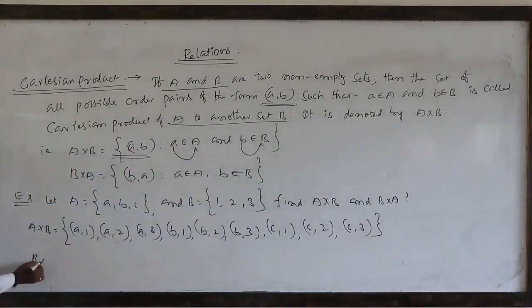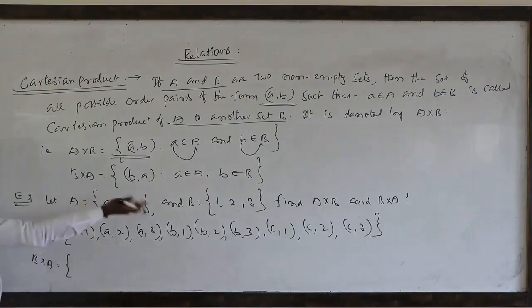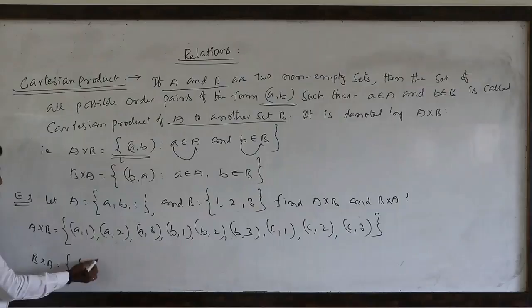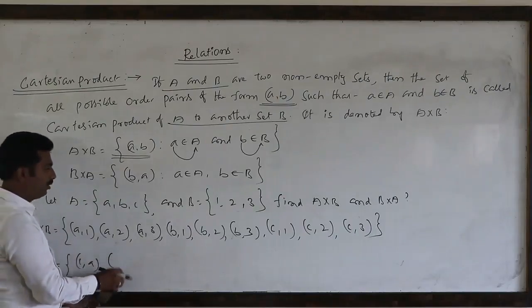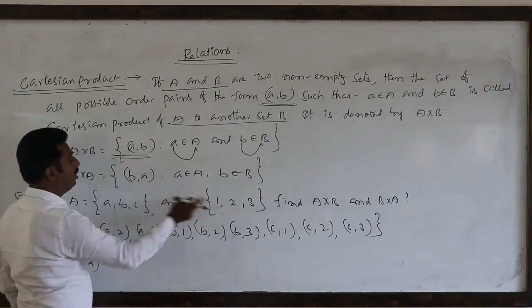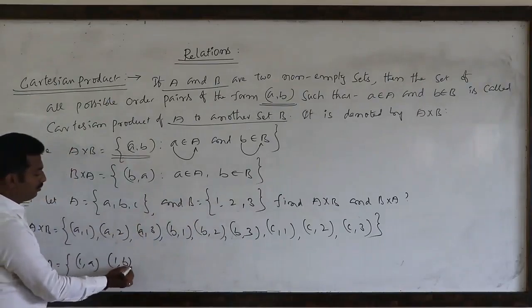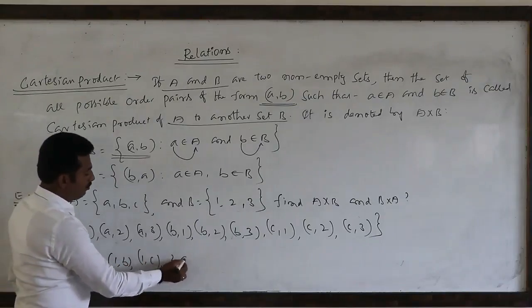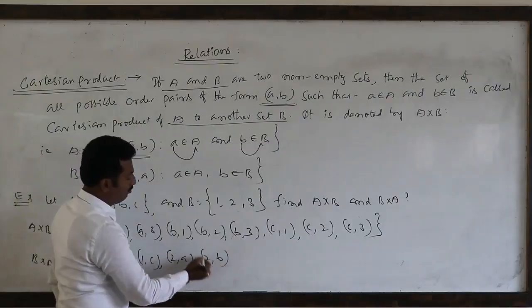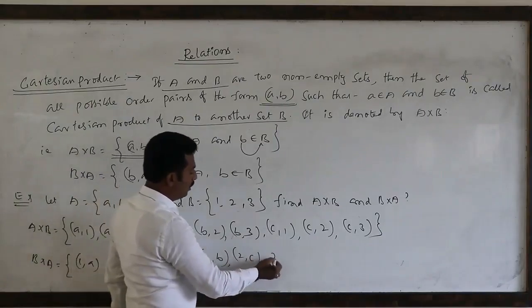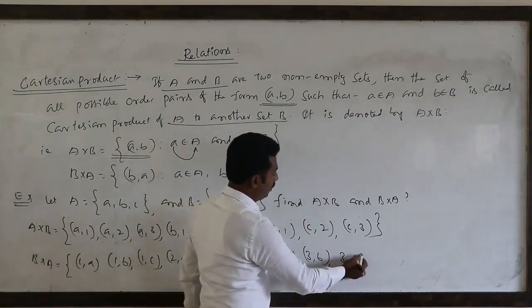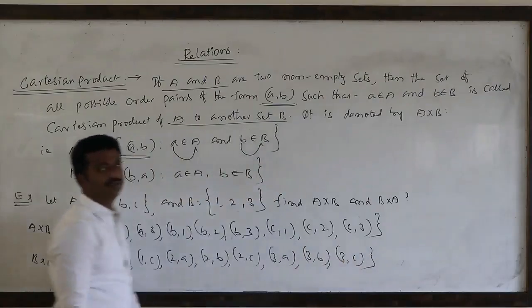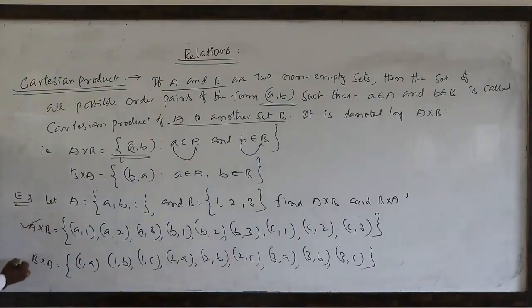Then similarly B cross A we will calculate. B cross A means (1,a), just interchange it. (1,a), (1,b), (1,c), (2,a), (2,b), (2,c), (3,a), (3,b), and (3,c). So these are both A cross B and B cross A.